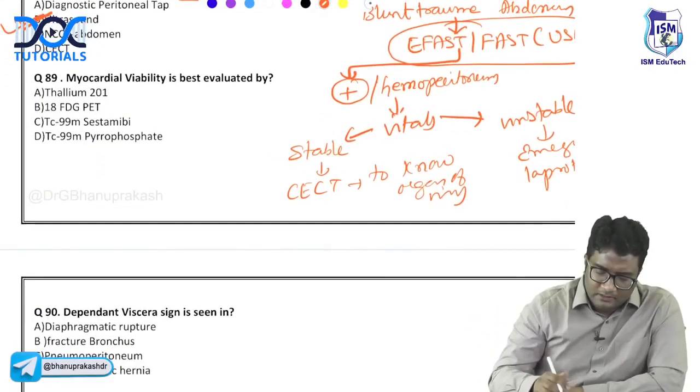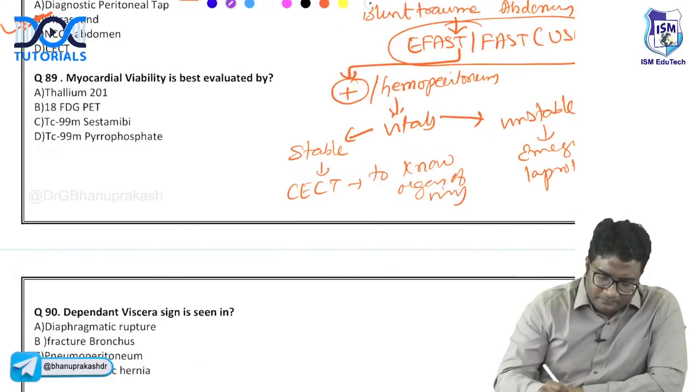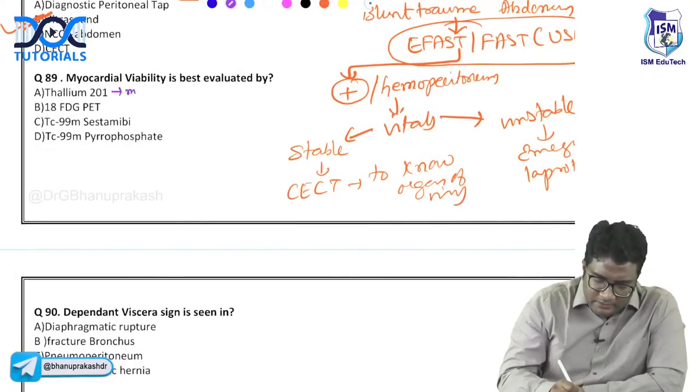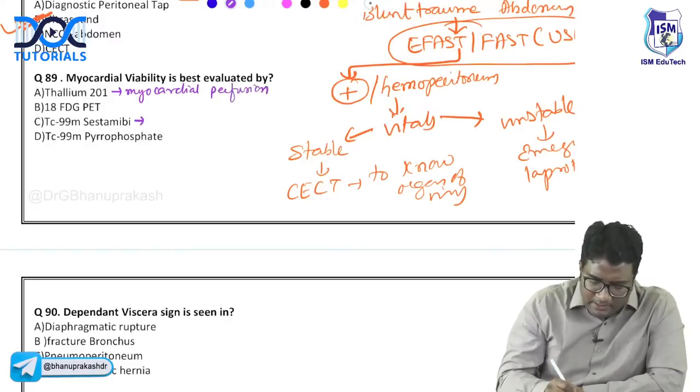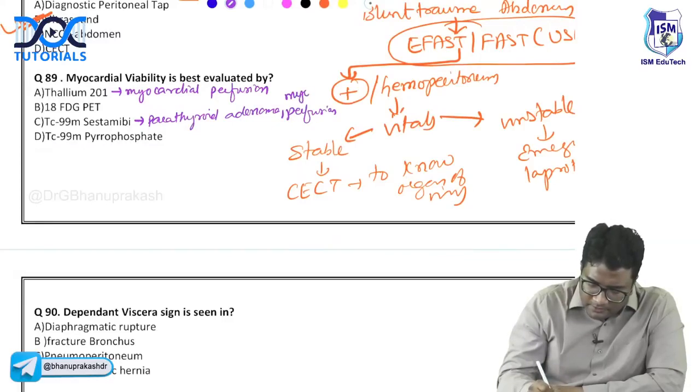Okay. What about myocardial viability? Remember, thallium-201 is for myocardial perfusion. Sestamibi is mainly used for localization of parathyroid adenomas. We can also use it for myocardial perfusion.